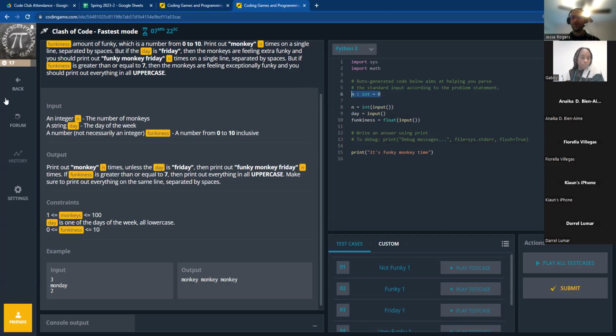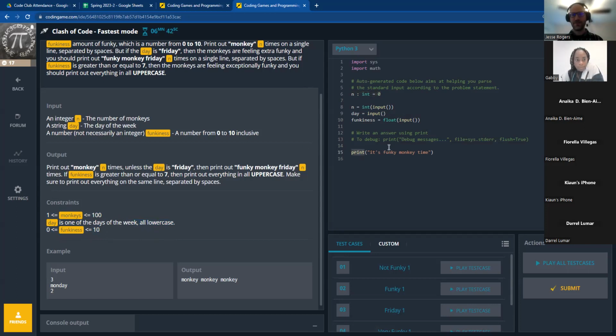But because I'm familiar with this website, I'm not going to do that for this one, because what they're doing in the constraints is they're saying that behind the scenes, they've already put those constraints in there for us. They've already got those if-then statements in the referee, and so it will only be providing us values. It's guaranteeing to us that we will only be getting values of monkeys that are between 1 and 100 and so on. Okay, got it. Yeah, that's a good thing to point out, that these are constrained values. So we are guaranteed these conditions.